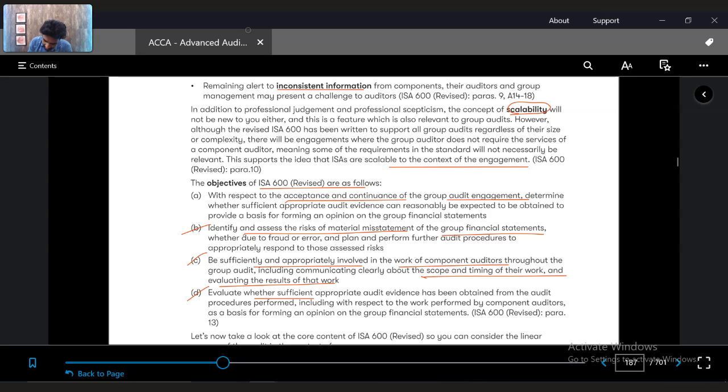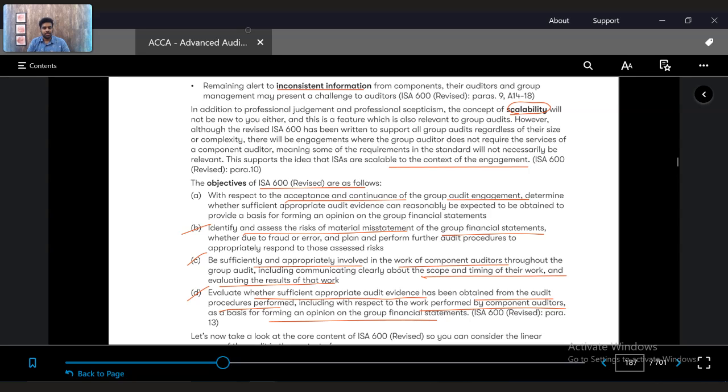Third one, evaluate whether sufficient appropriate evidence has been obtained from the audit procedures performed, including the work performed by the component auditor, as the basis for forming an opinion. So while you are going to form an opinion on the group audit, you need to evaluate whether sufficient appropriate evidence has been obtained or not.